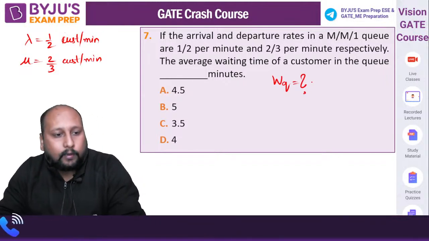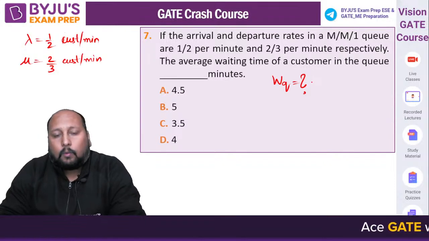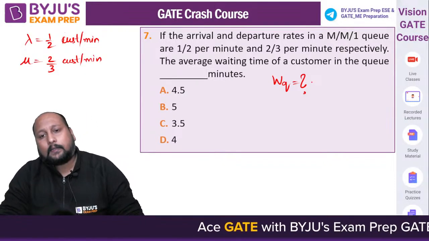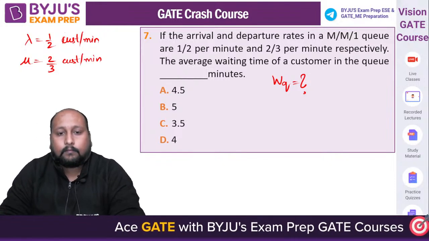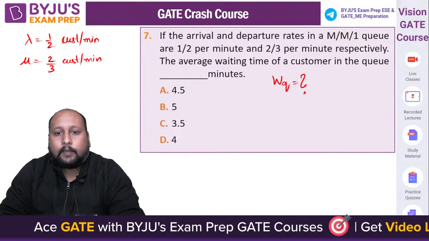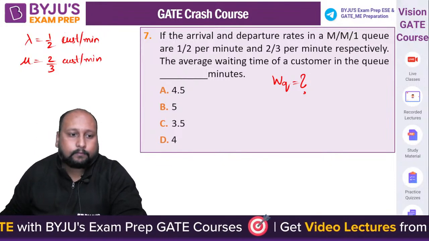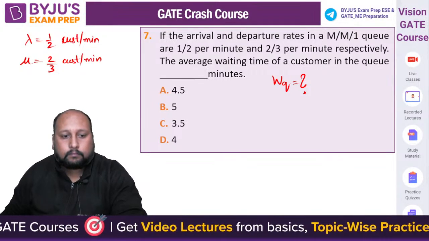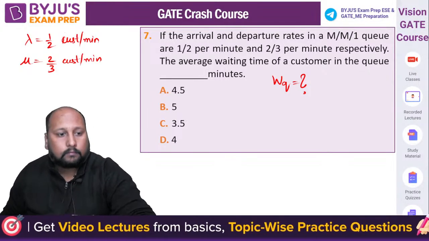WQ you have to calculate quickly. What is the average waiting time of the customer? Quickly, do let me know what's the answer. A, B, C or D? Quick.